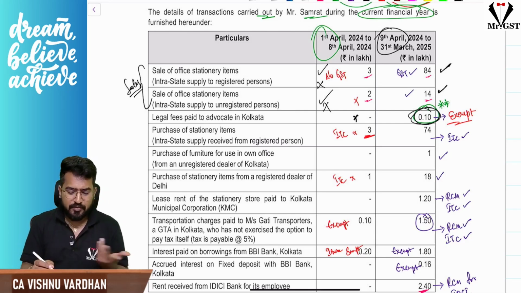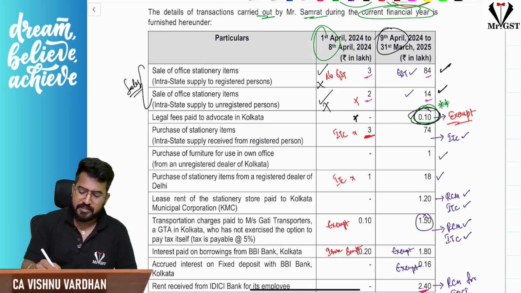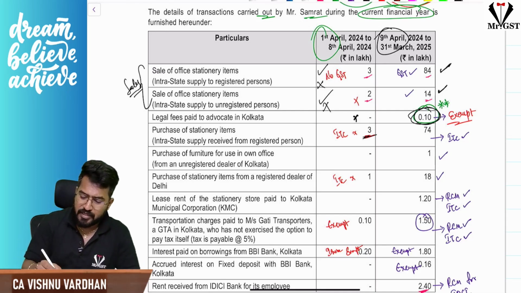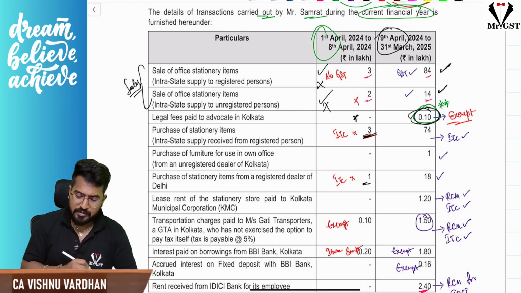Next, purchase of stationery items. When he was unregistered, obviously, when he purchased the stationery items, he cannot take ITC. He can take ITC only on the closing stock on 8th April. Apart from that, he cannot take ITC on anything. So here ITC will not come. Here also, whatever he has purchased, ITC will not come.